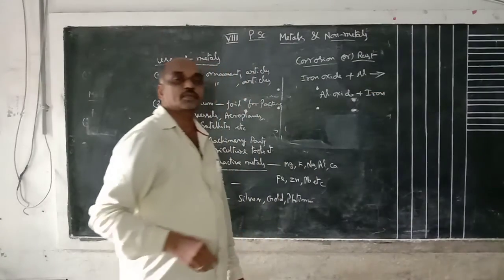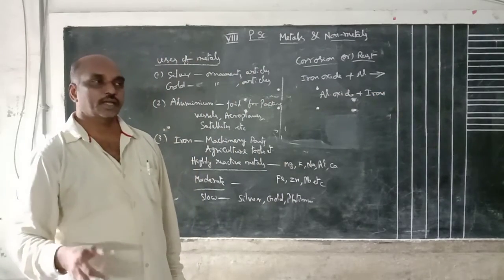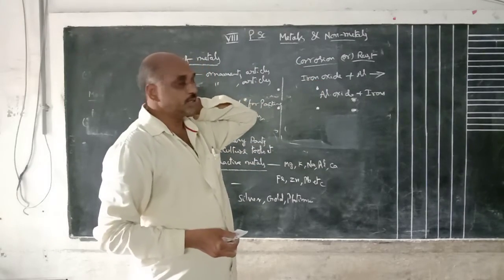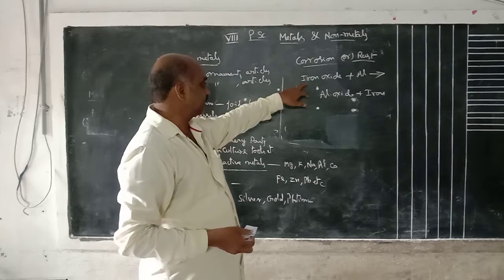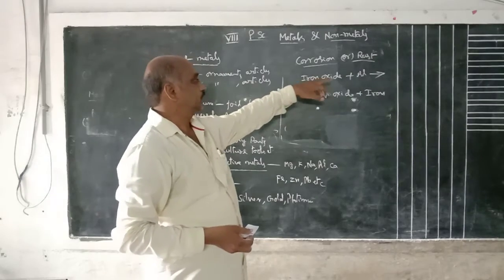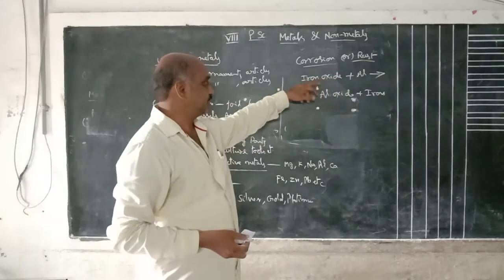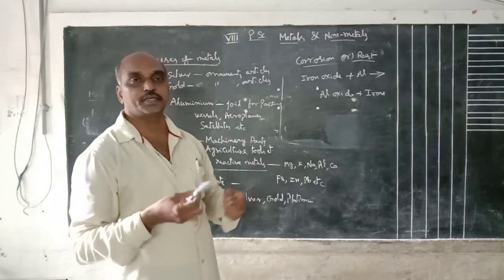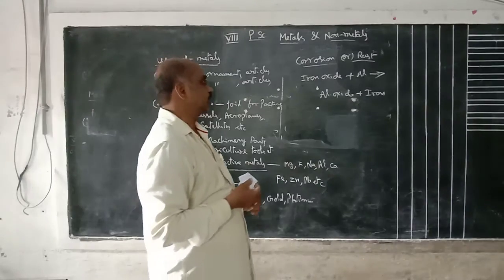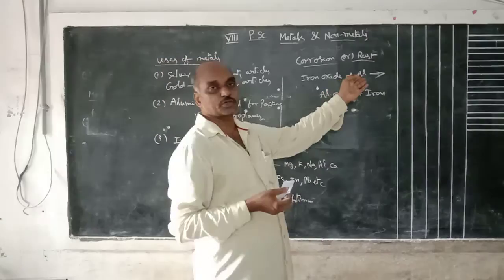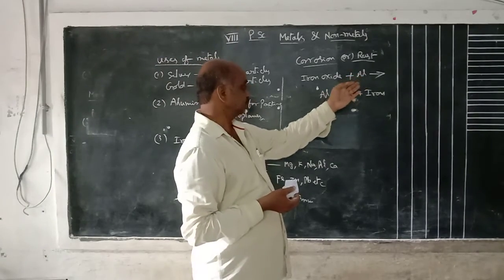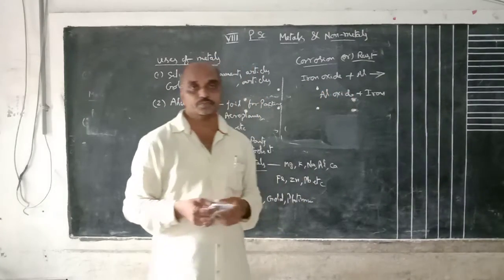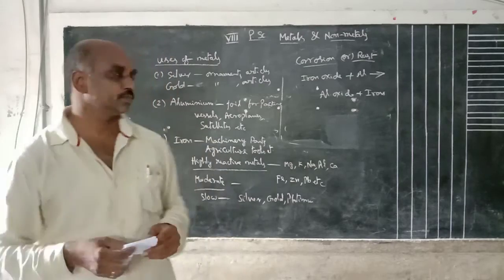That means sometimes railway tracks are damaged, they form iron oxide. In this iron oxide, iron is moderately reactive. This compound is heated with aluminium. By adding aluminium and heating at high temperatures, what happened? Aluminium is a fast reactive metal. Immediately it forms aluminium oxide, and iron is released. Like this, we can remove the rust.